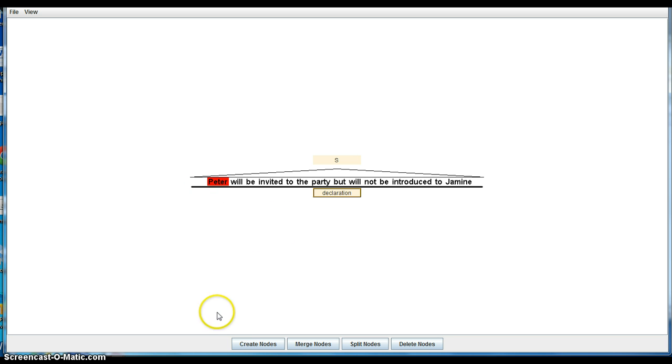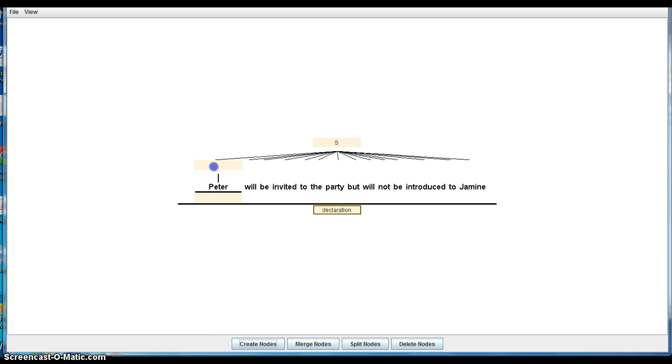Peter is going to be its own subject, so we could call it an NP, but just to be a little bit lazy, we'll just call it an N. Say Peter's the subject. Will be invited to the party. Okay, we're going to have predicate phrases. This is a little bit tricky, so you have to think about the longest span first, always. So the longest span is the rest of the sentence, because the rest of the sentence is a predicate phrase.